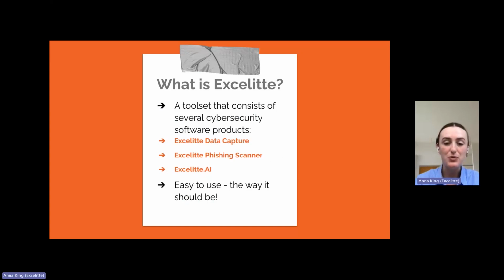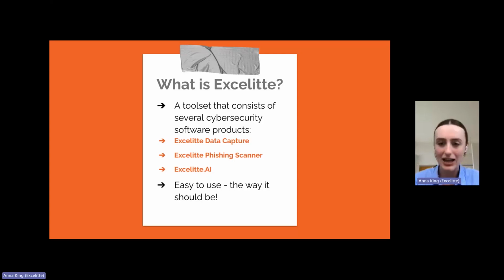One, Excelitte data capture. Two, Excelitte phishing message scanner. And three, Excelitte AI. These three Excelitte softwares are most importantly unhackable and easy to use, the way it should be, so that we are each able to have our own safe, secure data.